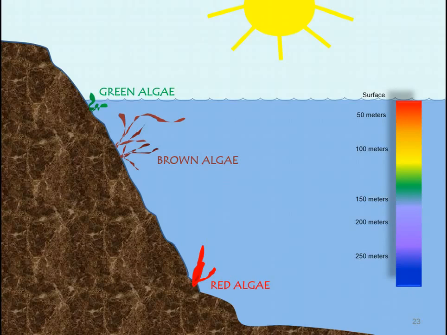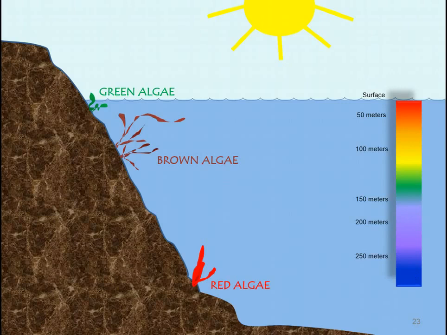For example, red light, as shown here on the right, is going to be absorbed by the water first. So as the water gets deeper, less light will make it to greater depths. Next comes the yellow, the green, the purple-violet, and the blue light. The blue light actually is able to penetrate water deeper. So if these algae contain pigments that are able to absorb blue light, then these algae are going to be able to survive in deeper depths of water.